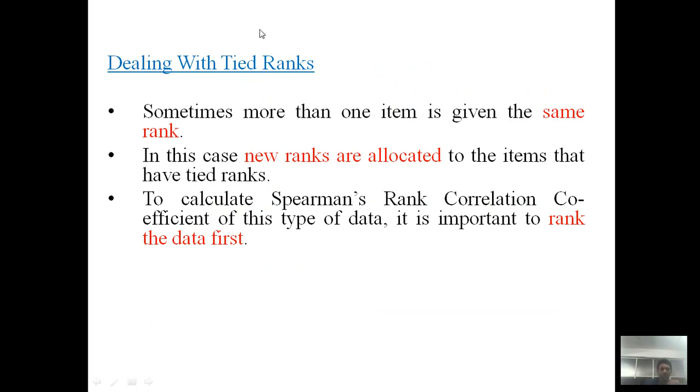Now next we have to see that sometimes, as we see in a reality show, some of the dancers perform, and it may happen that the first judge assigns 10 out of 10, and the second judge also assigns 10 out of 10. So there is a tied ranking. When this type of situation occurs, how can we find the Spearman rank correlation coefficient?